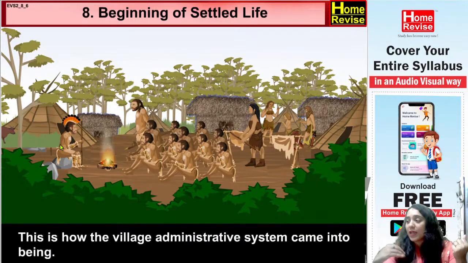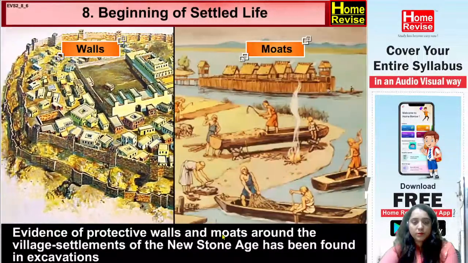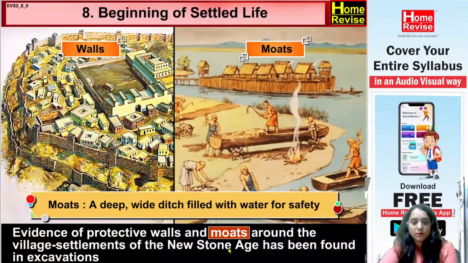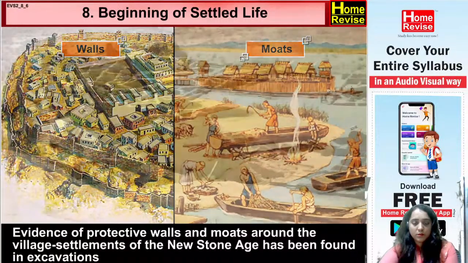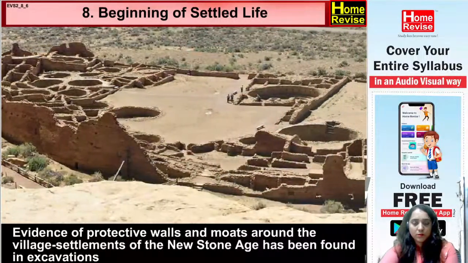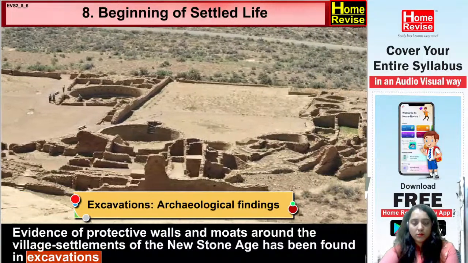Then he will be deciding what is right and what is wrong for the system. So this is how the village administration system came into existence. Evidence of protective walls and moats, where moat is a deep, wide ditch filled with water for safety, around the village settlements of the New Stone Age has been found in excavations, where excavations means archaeological findings.